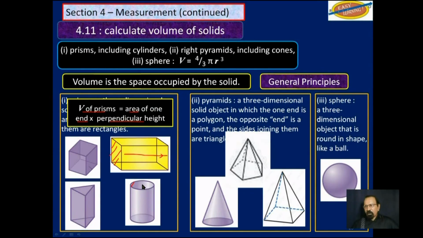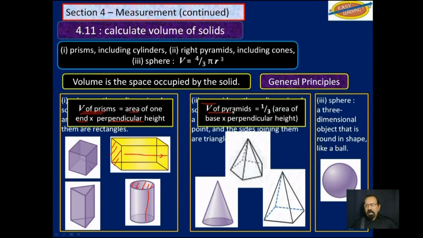You find the area of one of those two identical faces and multiply by the height separating them. That's a general principle for all prisms. Now for pyramids, you would basically do the same thing you were doing for prisms, except you would take 1/3 of that volume. So it's the area of base times the perpendicular height.